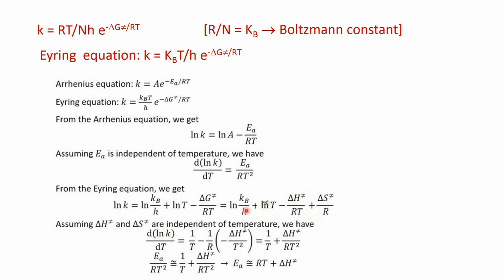Now you have to differentiate this equation with respect to temperature, assuming that ΔH activation and ΔS activation are independent of temperature.